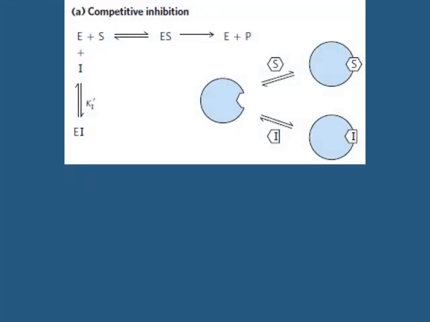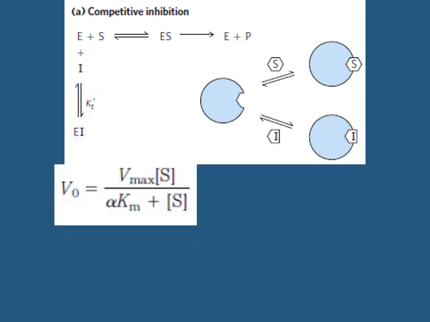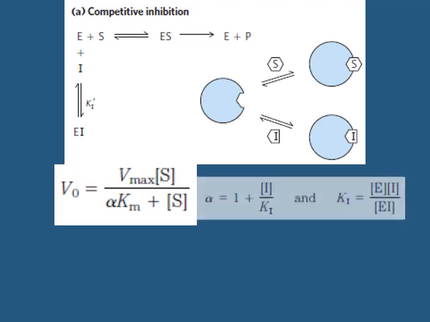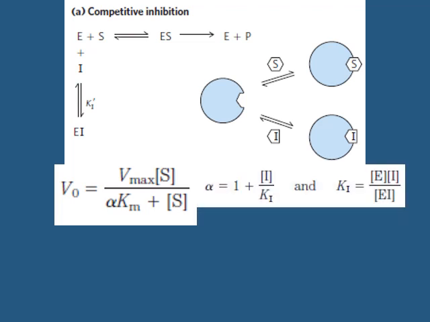This diagram shows that the inhibitor molecule structurally resembles the substrate molecule, so it binds to the active site of the enzyme, thus inhibiting the enzyme. So the inhibitor binds with the enzyme to form the enzyme inhibitor complex, and the constant is Ki. The Michaelis-Menten equation will be V naught equals Vmax into S divided by alpha into Km plus S, where alpha equals 1 plus I by Ki and Ki equals E into I divided by EI.